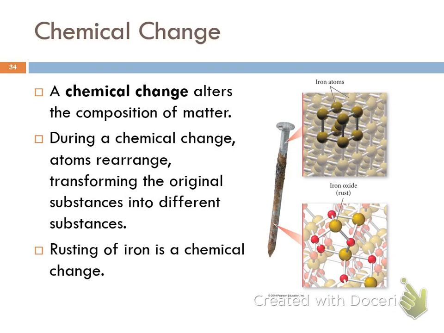Rust is not something you would want to make a car out of. It just doesn't have much strength, whereas iron is strong and hard. So that's an example of a chemical change. The individual particles have rearranged and recombined and are different, and that's what makes a chemical change.